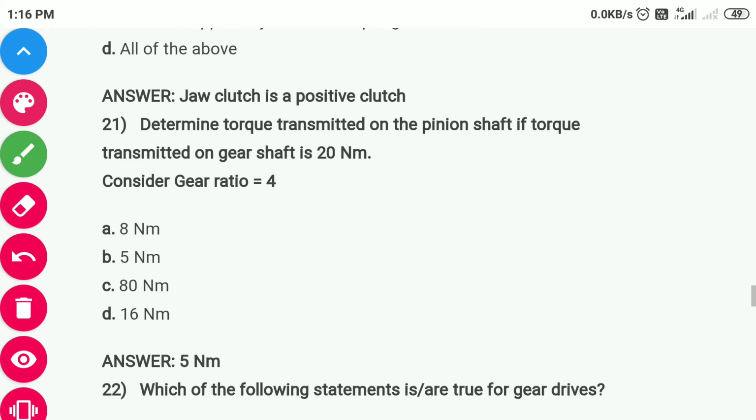Question number 21 is, determine torque transmitting on the pinion shaft if torque transmitting on gear shaft is 20 Newton meter.